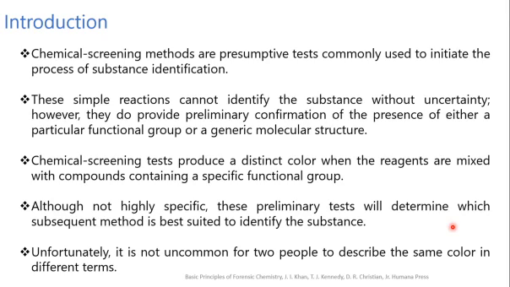This is nothing but the preliminary identification of that compound. By identifying this particular functional group or generic molecular structure, we can say what may be possible in that structure, and the next identification tool would be decided using this preliminary confirmation. The chemical screening tests produce a distinct color when the reagents are mixed with compounds containing a specific functional group. Although not highly specific, these preliminary tests will determine which subsequent method is best suited to identify the substance.